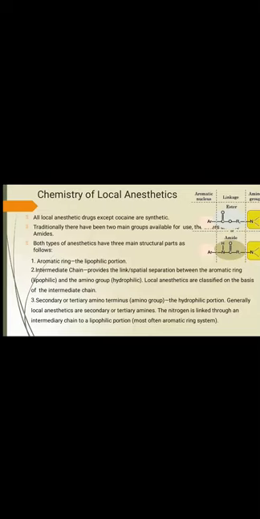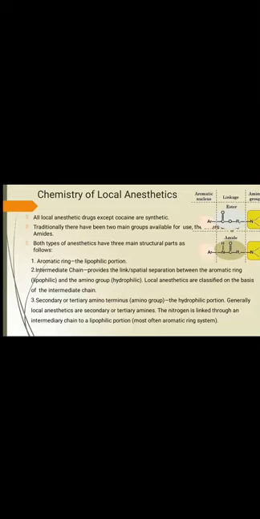Both these types of anesthetics have three main structural parts as follows. Number one, the aromatic ring, which is lipophilic, or we can say hydrophobic in nature. Second one, the intermediate chain, or we call it the linker or linkage. This provides spatial separation between the aromatic ring and the amino group, which is the hydrophilic group. Local anesthetics are classified on the basis of the intermediate chain.